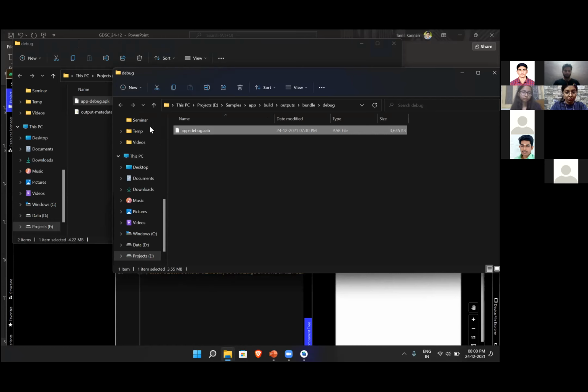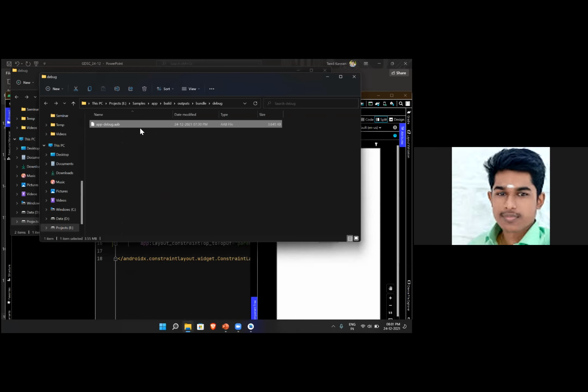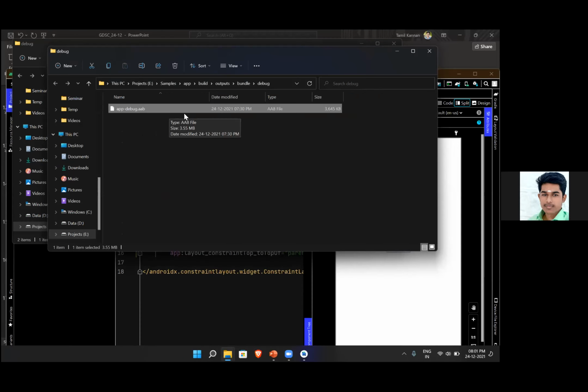This simple application has this much difference. If you are developing an application of around 200 MB, there will be a huge difference. Even if you push this AAB to your Google Play Store, the users will receive only 200 or 100 KB, whatever their device needs. Google automatically optimizes it for your application. I hope this will be useful.